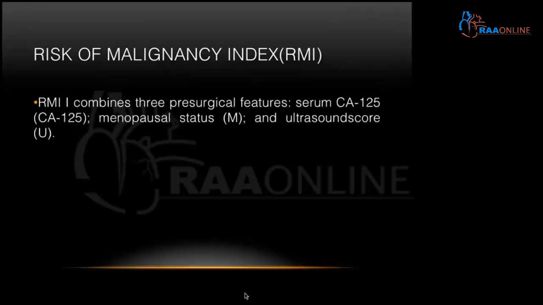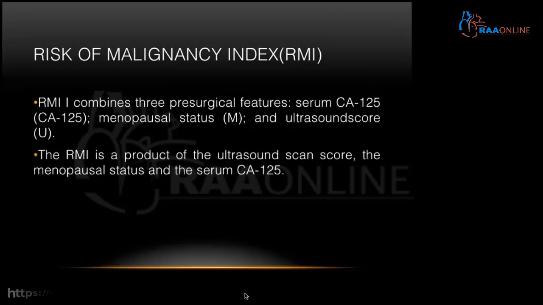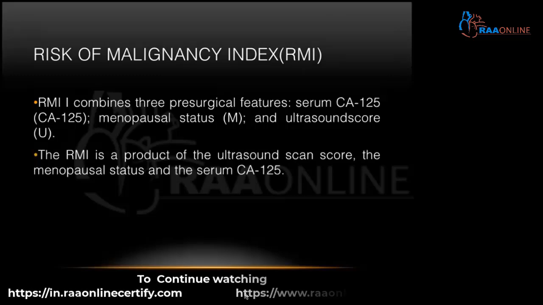There is something called the risk of malignancy index, or RMI, which combines three pre-surgical features: serum CA-125, menopausal status, and ultrasound score. It is a product of all these three, given with the formula U into M into CA-125.